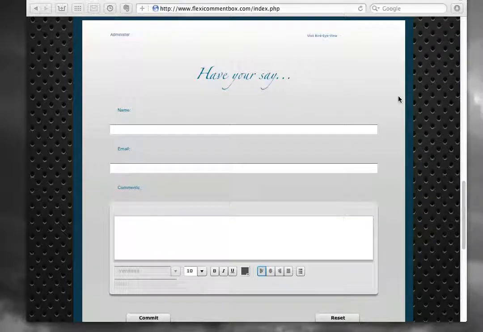Hello, my name is Syed and I'm going to walk you through Flexi Count Box Bird Eye View today. Bird Eye View is the control center for Flexi Count Box version 3.2.